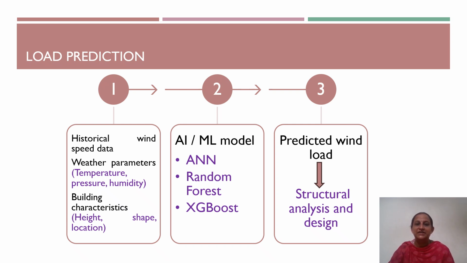Once the data are collected, these are given as input. And these inputs influence the wind load acting on a structure. In the second step, the collected data is provided to an AI or machine learning model. So machine learning models such as artificial neural network, random forest, or XGBoost can be used for training the data and predicting the wind load.